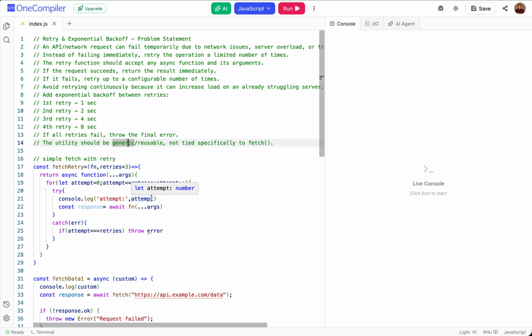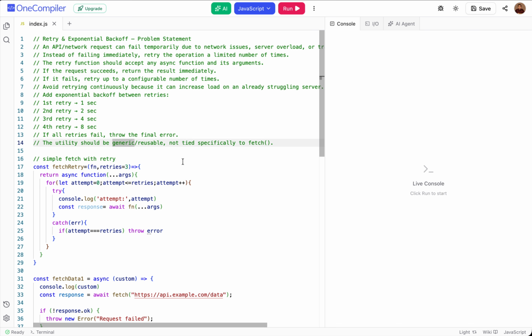And this is a very real life use case. If you work on some projects, you will see that when a lot of mappers have been created, in service files or somewhere you will go and check, you will find this retry logic implemented manually, or you would have used some sort of third party library, right? This is a very common interview question, and we should be well prepared for it because it checks your basic logic and knowledge of functions, async await, promises and all, right?